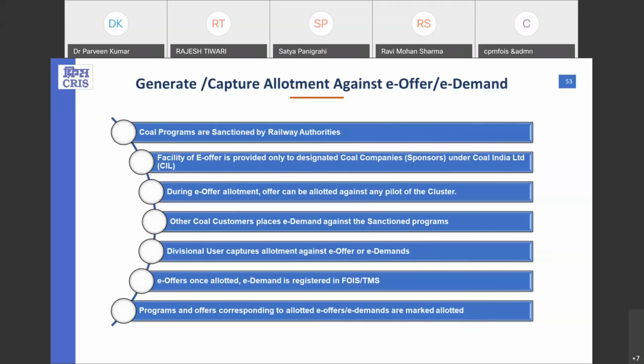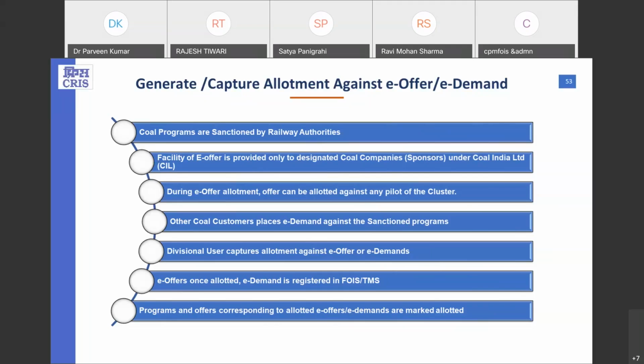For example, suppose they have a set of demands with them, and they can have a look at those demands or offers also. I'll come to that point, and then through this interface within this application, they can give allotments corresponding to those demands.